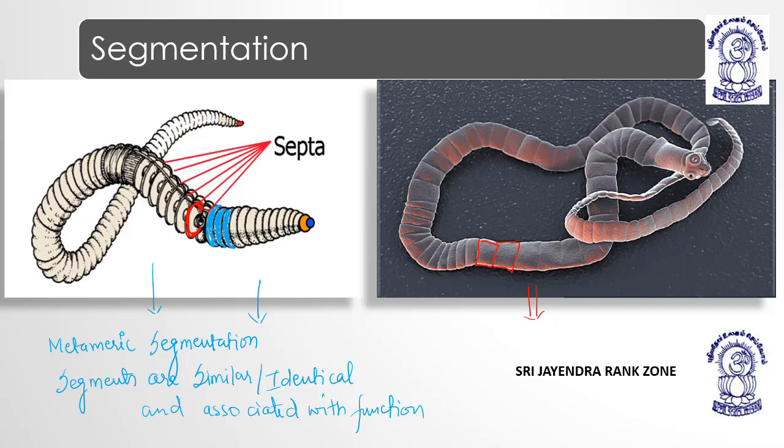They are not dividing the body part from the internal side. Internal side is continuous. So this is pseudo metamerism. It looks like metamerism, but it is pseudo metamerism. Pseudo means false, right? So on the basis of segmentation, we have metameric segmentation and pseudo metameric segmentation.